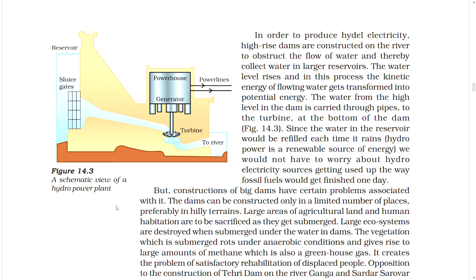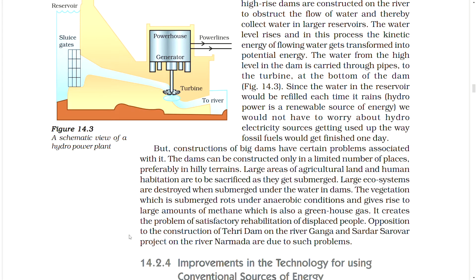The vegetation which is submerged rots under anaerobic conditions and gives rise to large amounts of methane, which is also a greenhouse gas. It creates the problem of satisfactory rehabilitation of displaced people. Opposition to the construction of the Tehri Dam on the river Ganga and Sardar Sarovar projects on the river Narmada are due to such problems.